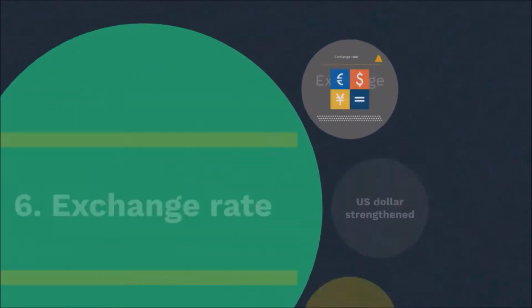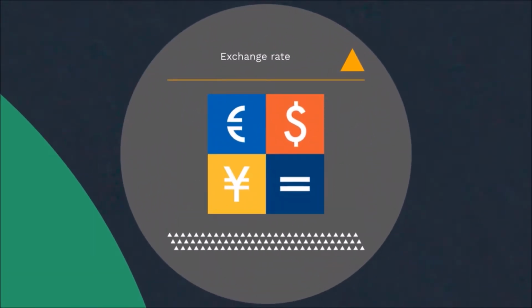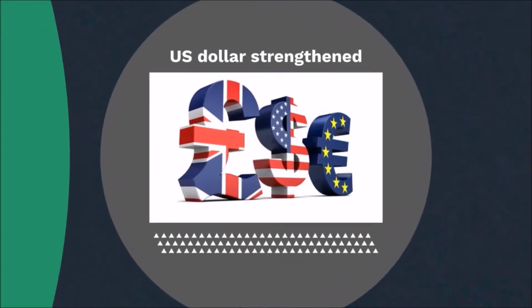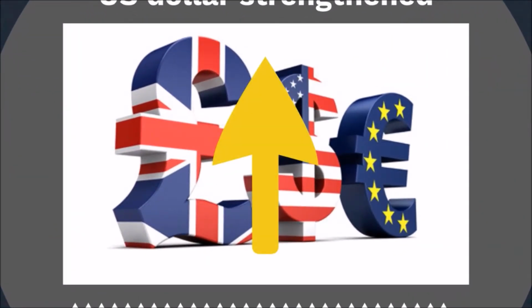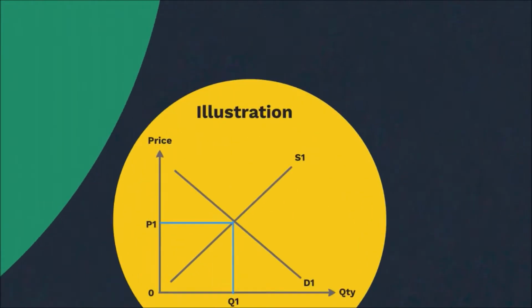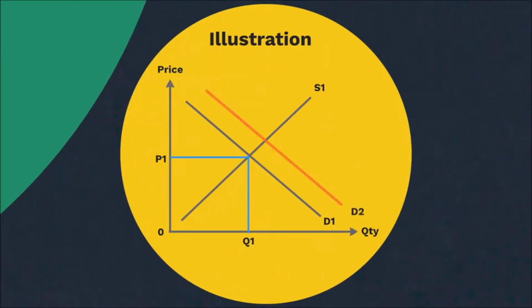Exchange rate. In case of appreciation, such as the US dollar strengthening in value, the increase of crude oil price can be cancelled out by a more valuable form of money. Finally, the price of crude oil will increase.